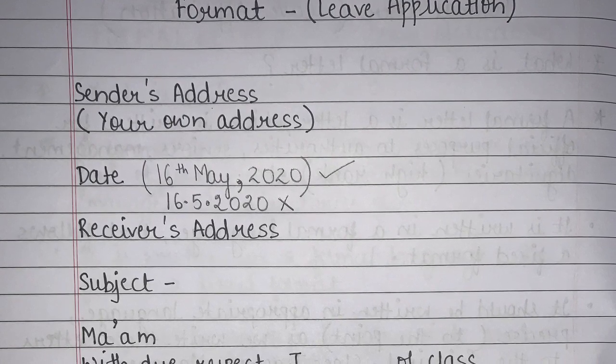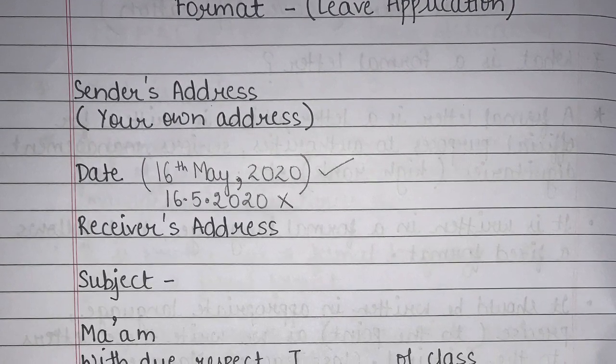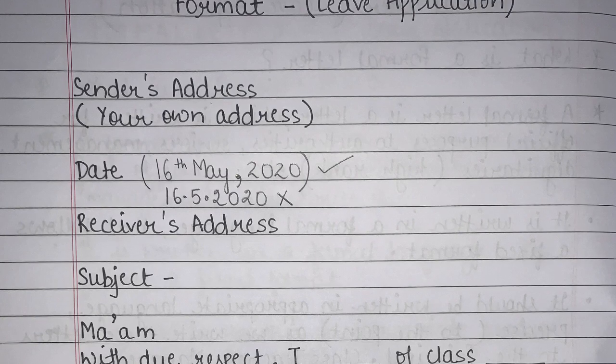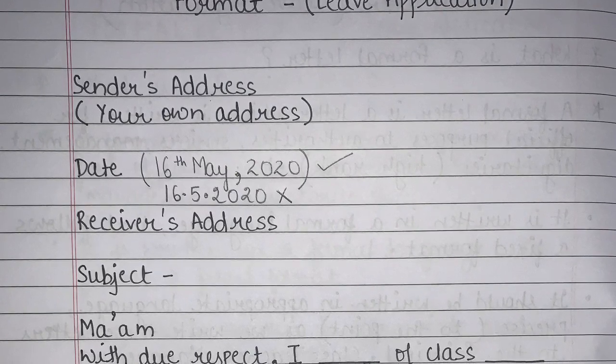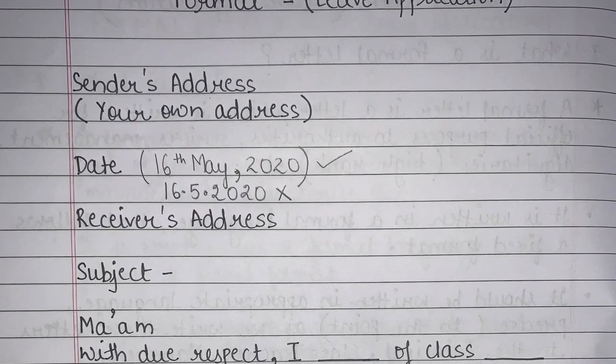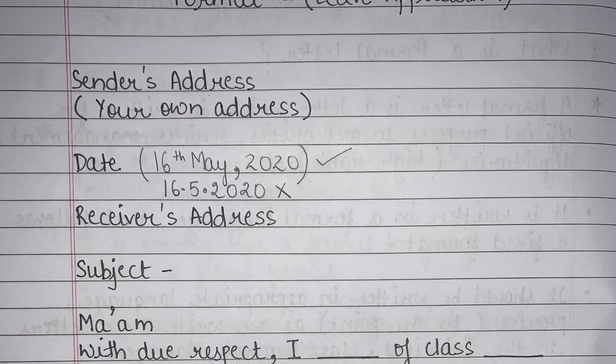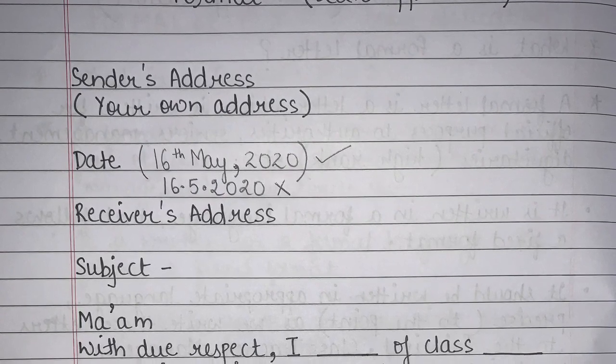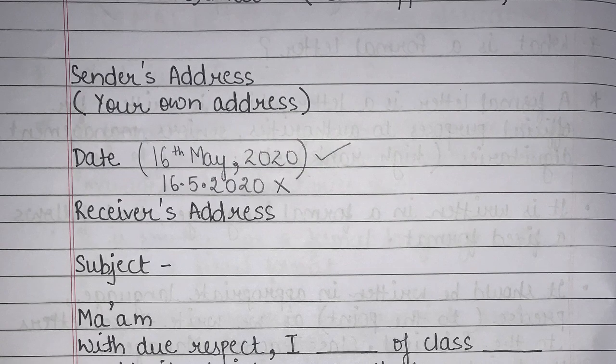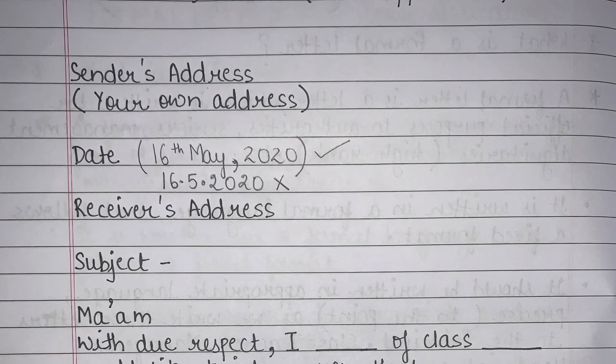You would be sending it to someone, right? So that is why you have to write your own address in sender's address. After writing sender's address, you have to leave a line. And after leaving a line, you have to write date. And students, make sure that while you're writing date, it should be written properly.